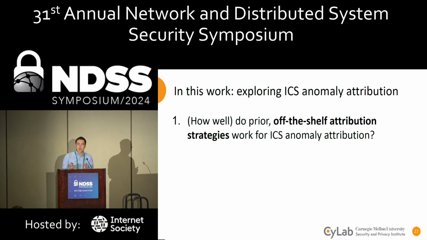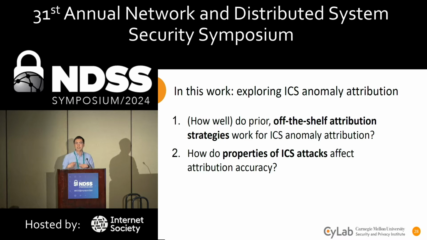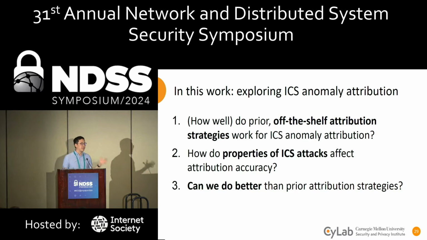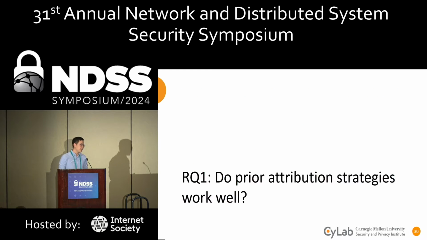So in this work, we explore ICS anomaly attribution. We first ask how well prior off-the-shelf attribution strategies work for ICS anomaly attribution. After finding that they don't work so well, we then dig a little deeper and look into properties of ICS attacks and how they affect attribution accuracy. We do some analysis and find cases where attacks are well attributed and not well attributed. After discovering all this information, we then use it all to design a new method and ask if it's possible to do better than prior attribution strategies. So first I'll focus on the first question, which is just understanding how well prior attributions work for this task.